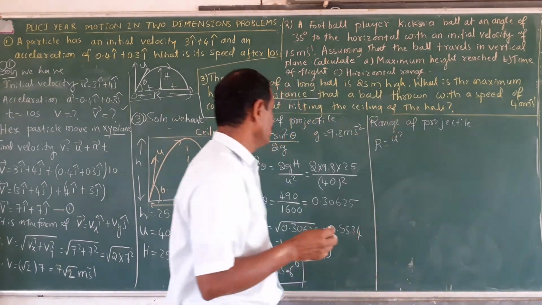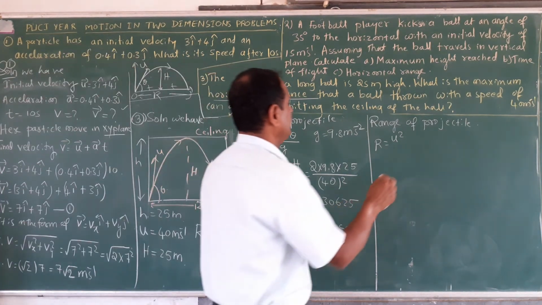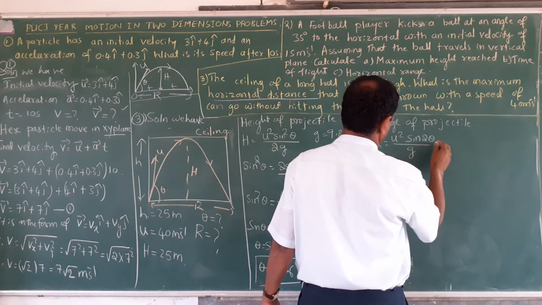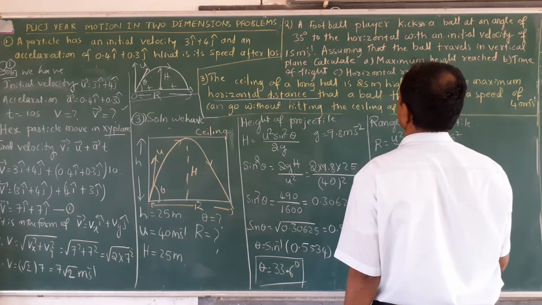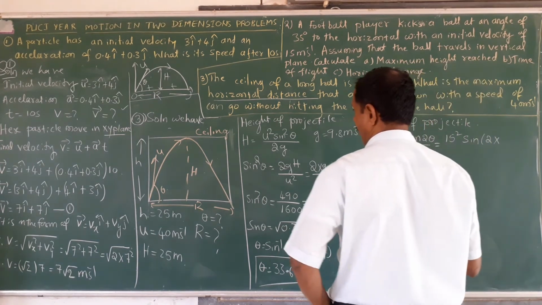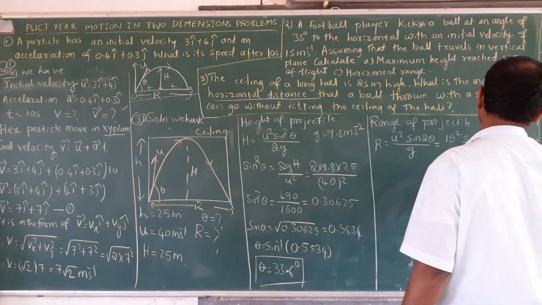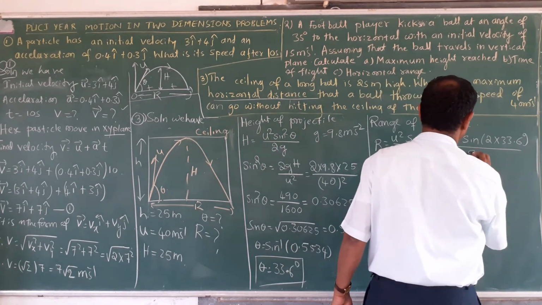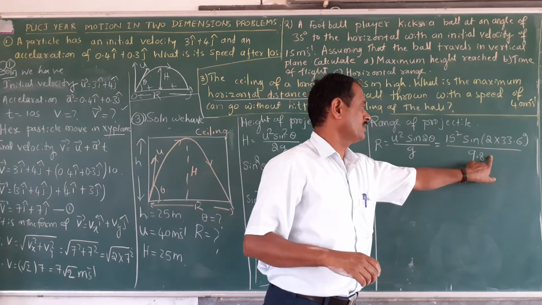Range R is equal to u square sin 2 theta upon g, which is equal to 225 into sin 2 into theta, where theta is 33.6, divided by g value, which is 9.8.